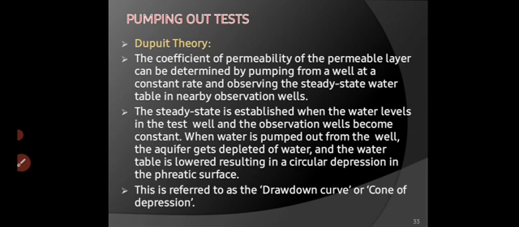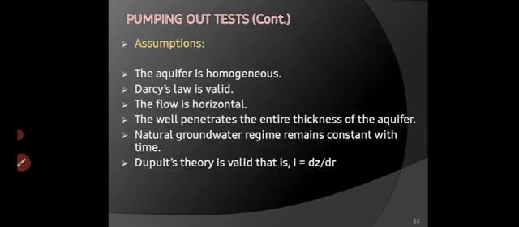This is referred to as the drawdown curve or cone of depression. If we constantly withdraw water through a well from the aquifer, then obviously the water level in the aquifer decreases,